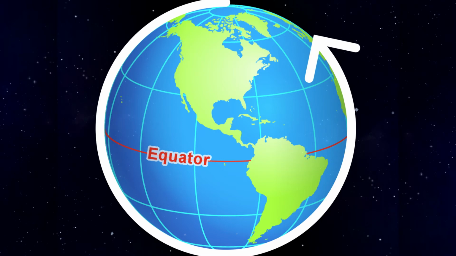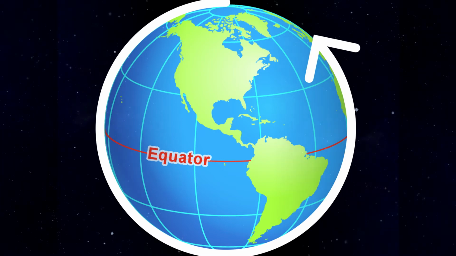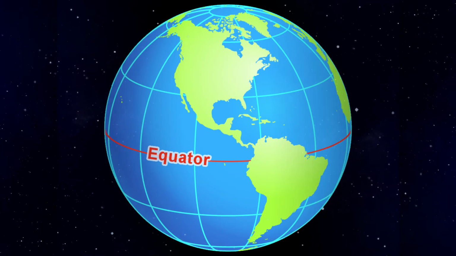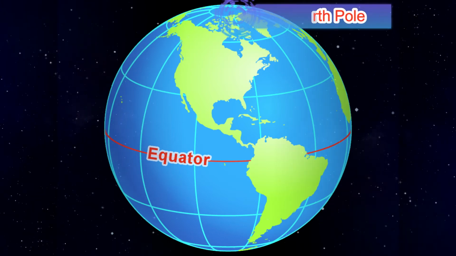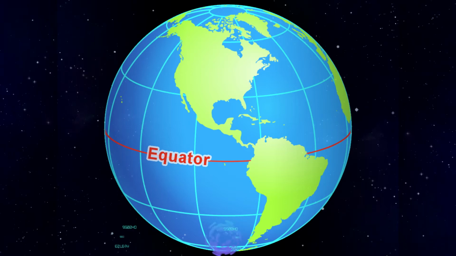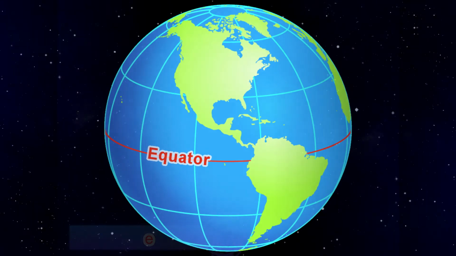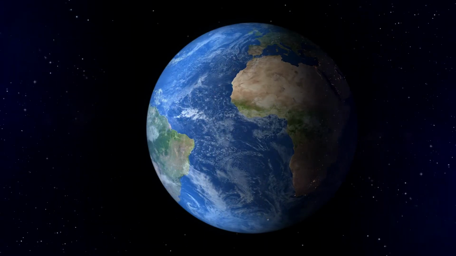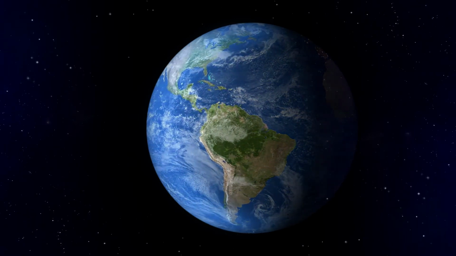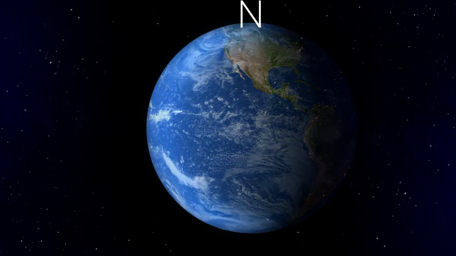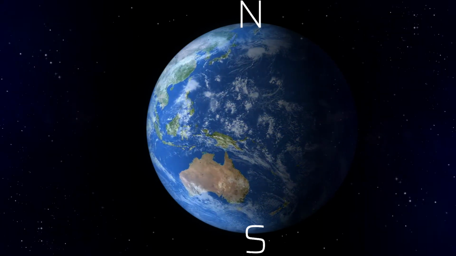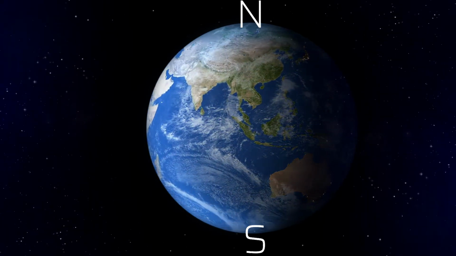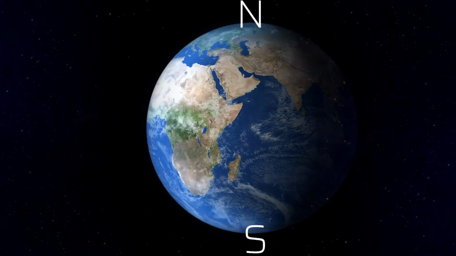The complete angle of a circle is 360 degrees. So, the 90-degree north latitude marks the North Pole and the 90-degree south latitude marks the South Pole. The value of each latitude is followed by either the word north or south. This is indicated by the letter N or S.